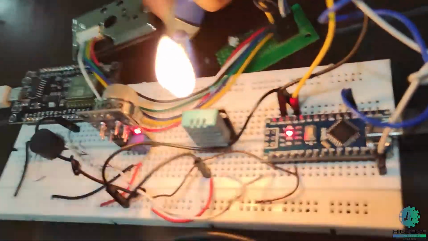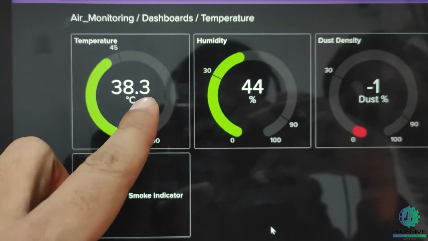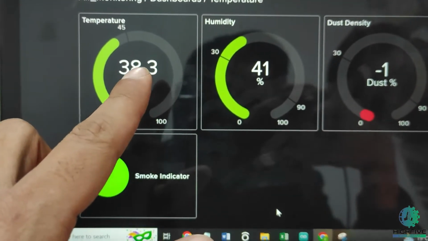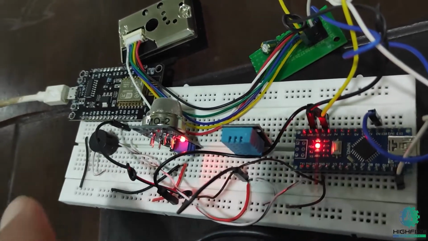When I heat my sensor, the dial shows increasing temperatures. When my temperature increases above 45 degrees C, then the buzzer beeps.